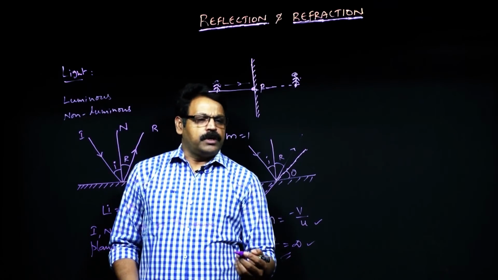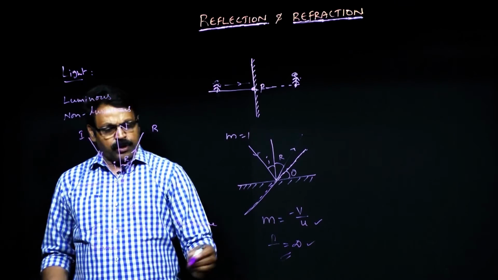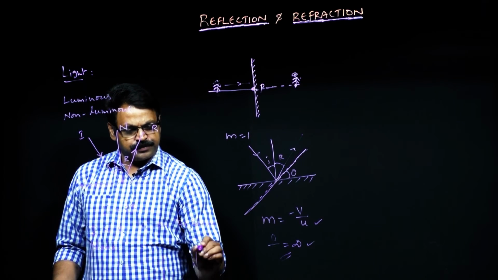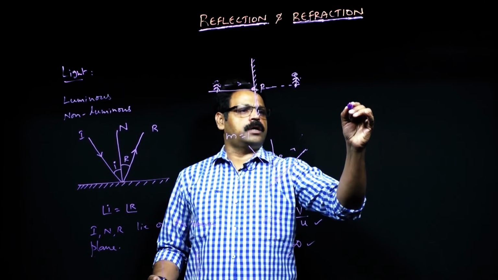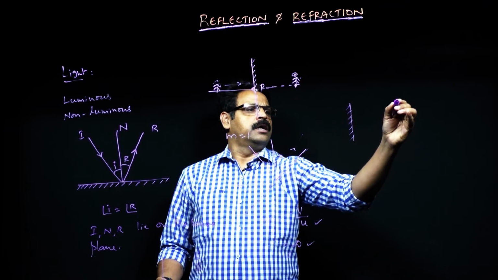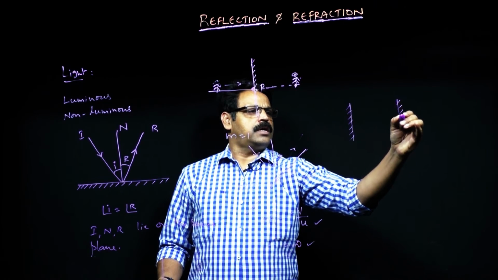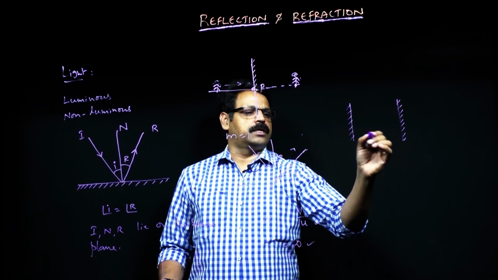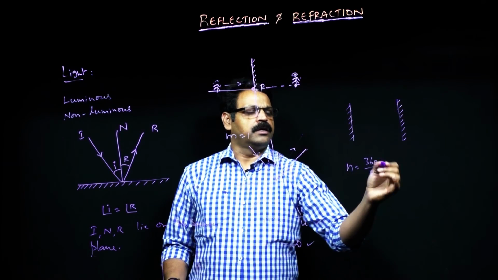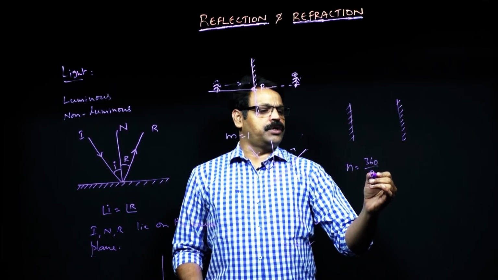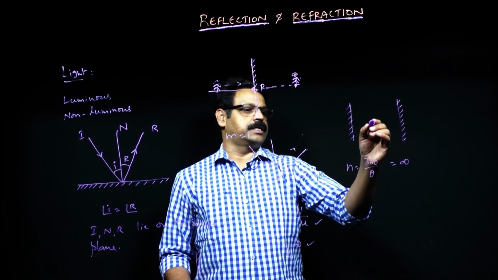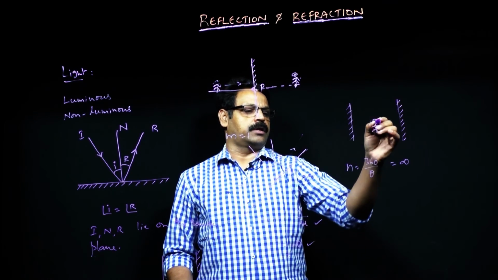And moreover, we have also seen, if the mirrors are inclined at some angle, as an example we have seen here, if the mirrors are parallel to each other, then the number of images can be given by 360 by theta. So here theta is going to be 0. That means the number of images is going to be infinite in this case, if it is a symmetric one.